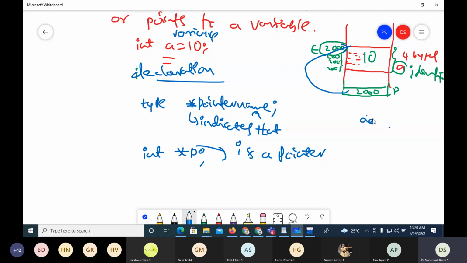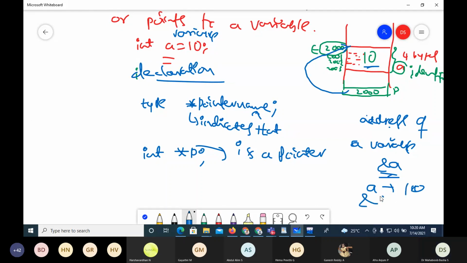You can obtain the address of a variable by using an ampersand before the variable name. Now when I say a, I'll get 10 because a is 10. When I say &a, it will not give 10. The address where it is stored will be obtained.